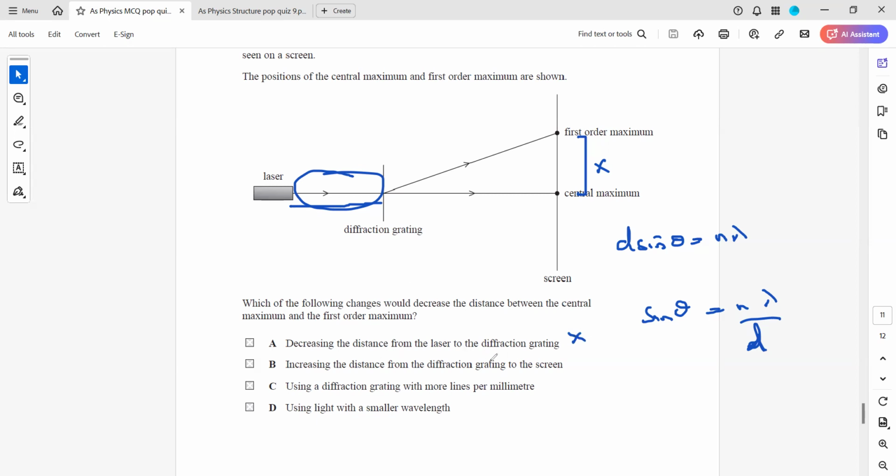Increasing the distance from the diffraction grating to the screen. If we have this diffraction grating, or the grating element, and here the screen is placed, and we are increasing the distance from the grating to the screen, the screen is moved.